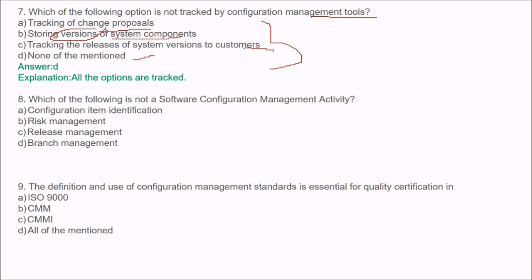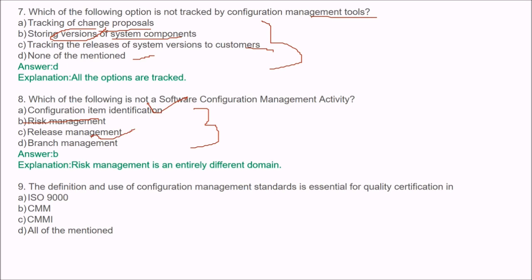Next is, which of the following is not a software configuration management activity? These are options for you. Risk management is entirely a different domain. Software configuration identification, release management, and branch management are all considered to be SCM activities.